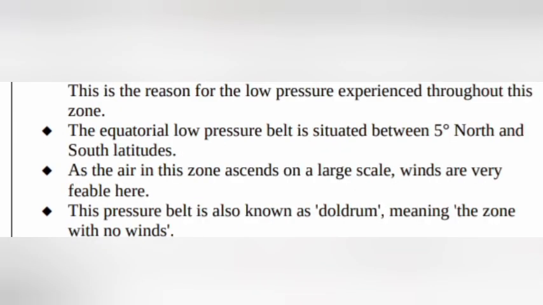The equatorial low pressure belt is situated between 5 degrees north and south latitudes. As the air in this zone ascends on a large scale, winds are very feeble here. This pressure belt is also known as doldrum, meaning the zone with no winds.